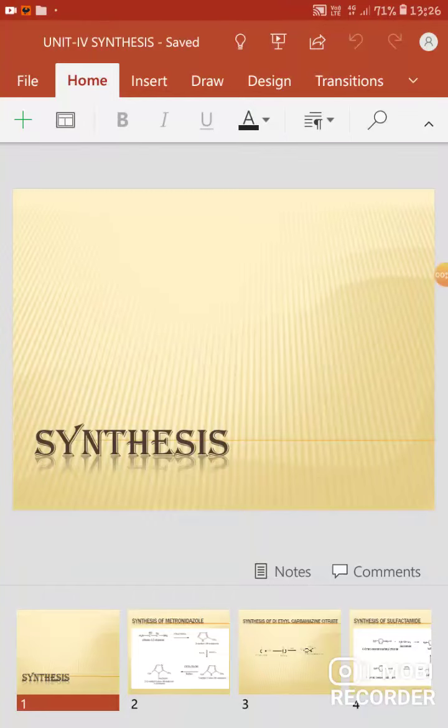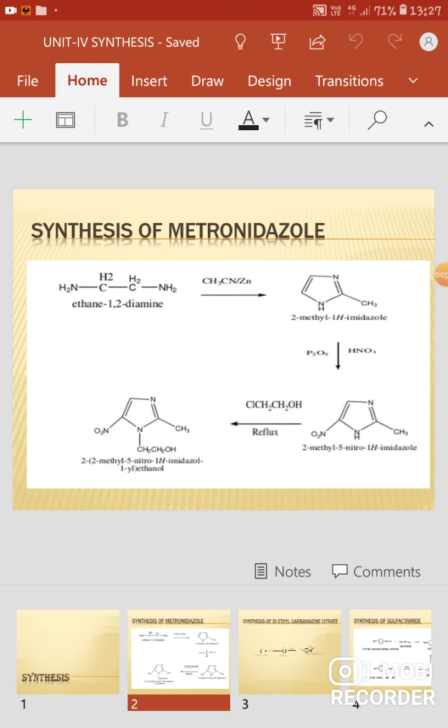So here we will discuss the synthesis of some pharmaceutical agents. The first synthesis for discussion is metronidazole.